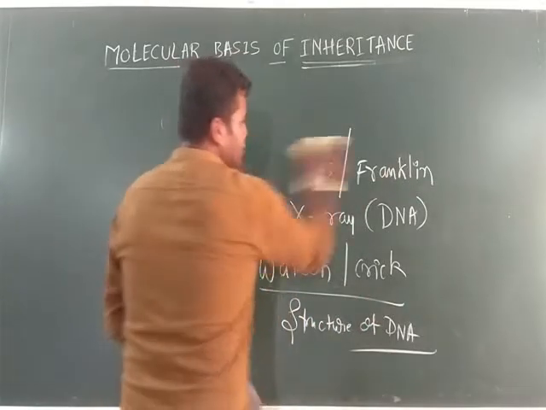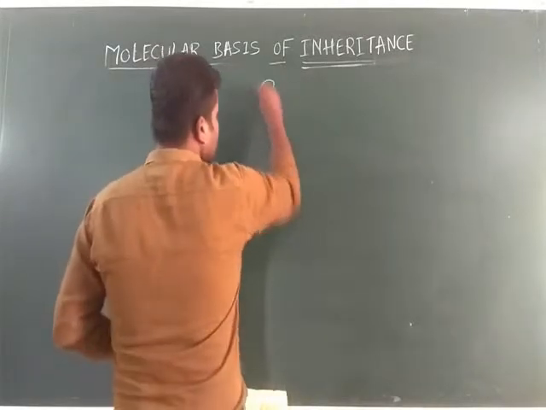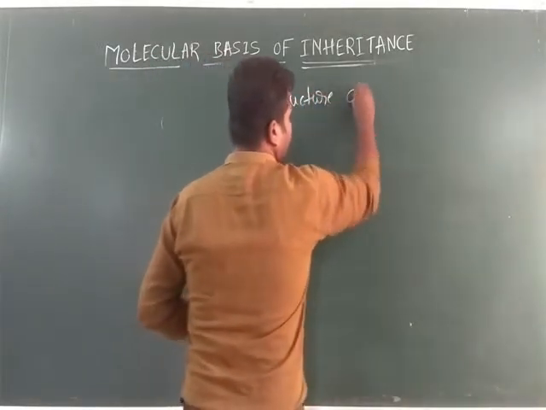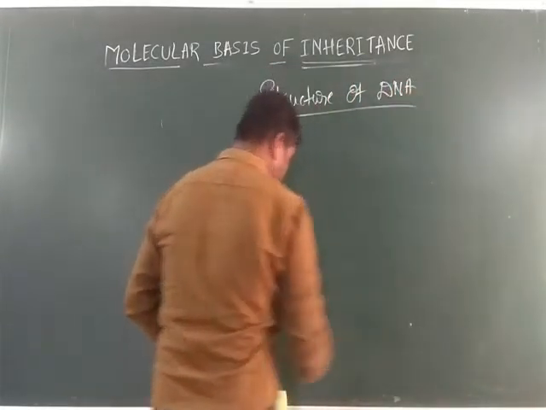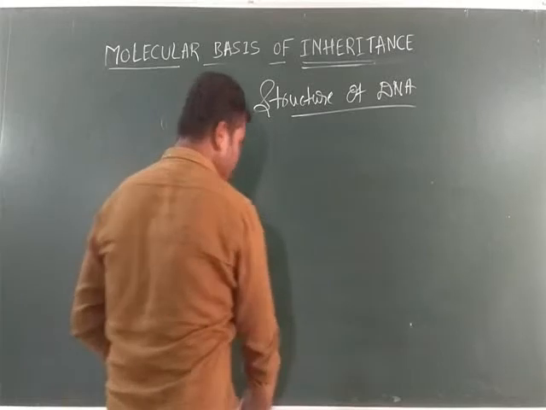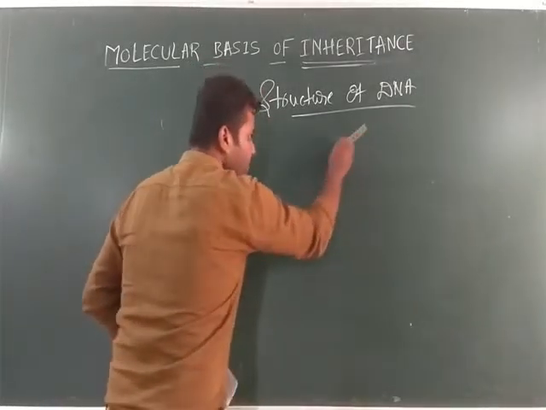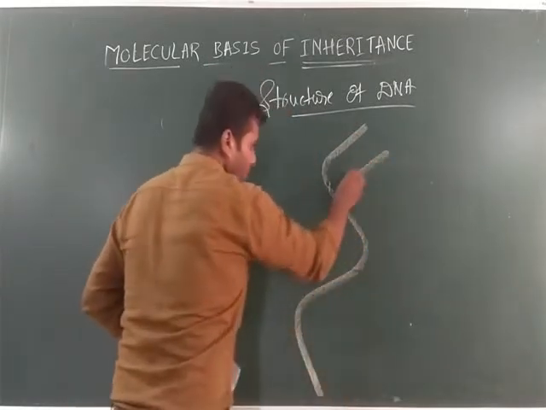Is that clear? Now, the structure of DNA. What are the major key points and major structures in DNA? Let us see. First thing, how the DNA will be there.